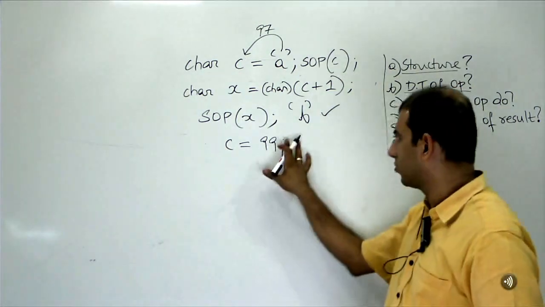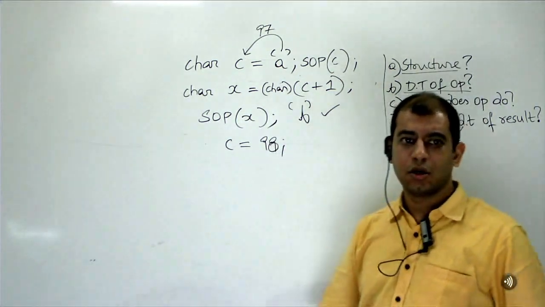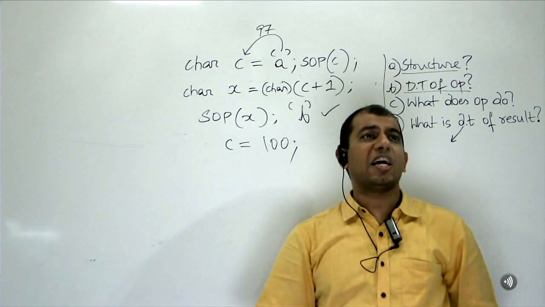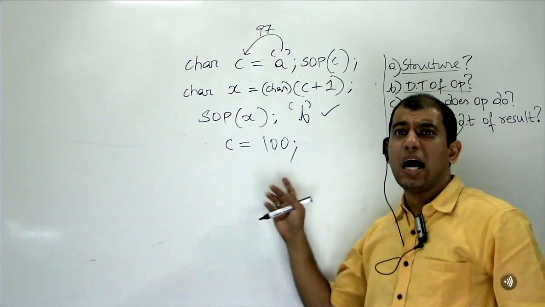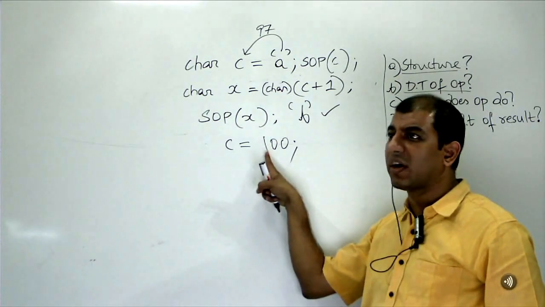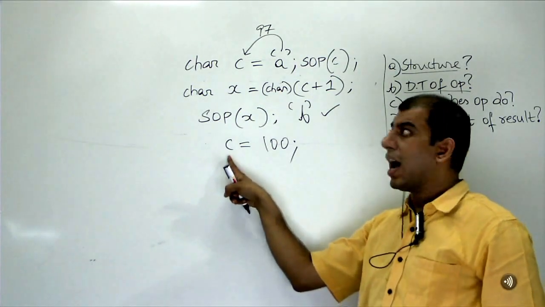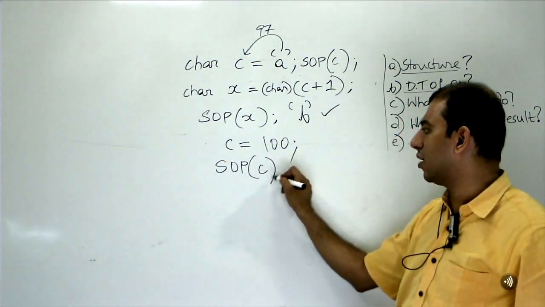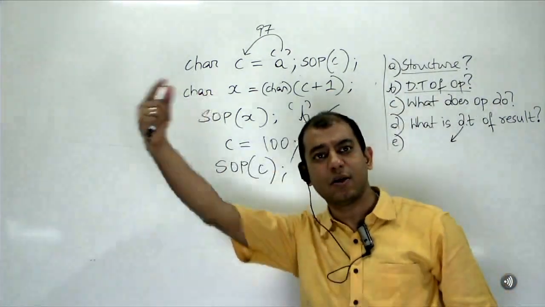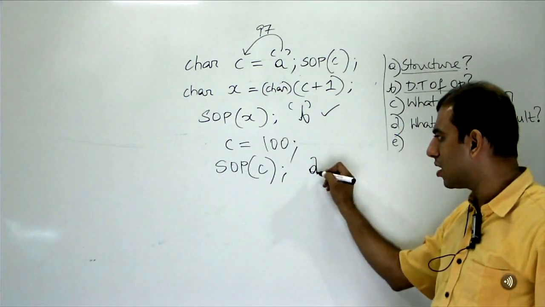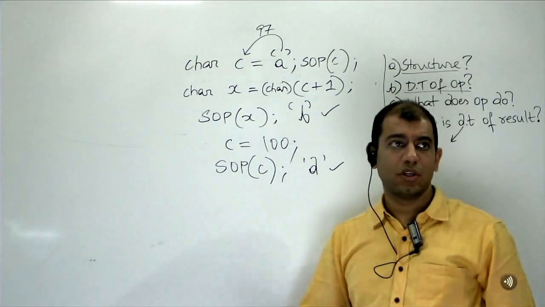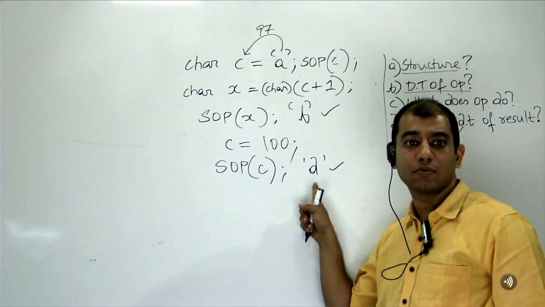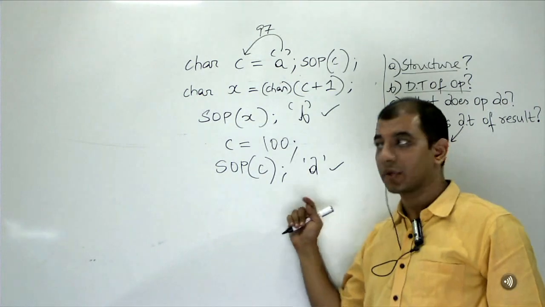However, now tell me next. Can I do this or not? Let me do 98. Let me do 100 better. As per assignment rules, can I do this or not? I can, because remember, from 0 to 65,000 I can store any value in a character variable. I can either assign a symbol or I can assign the number. But when I print, what is printed is not the number, but the number's mapped symbol, which means A is 97, B is 98, C is 99, D is 100.